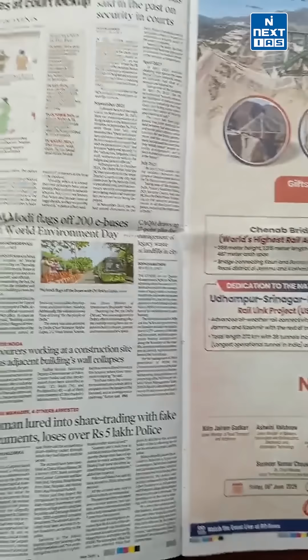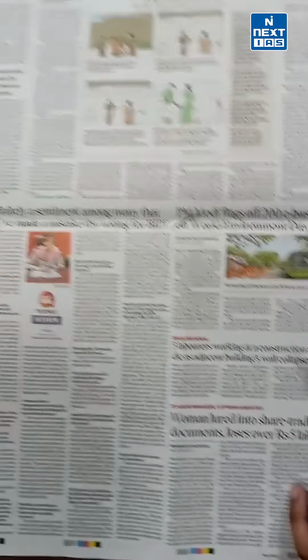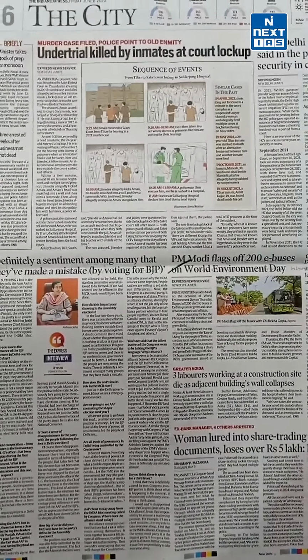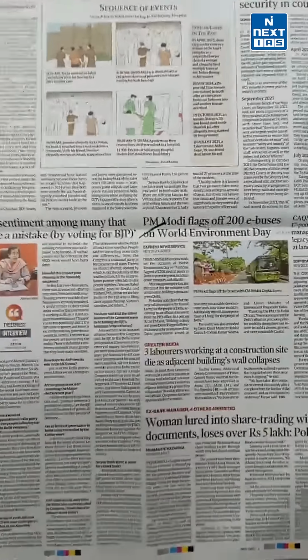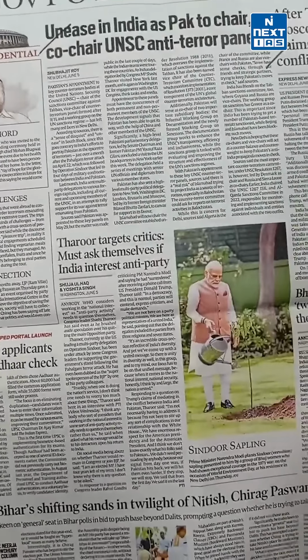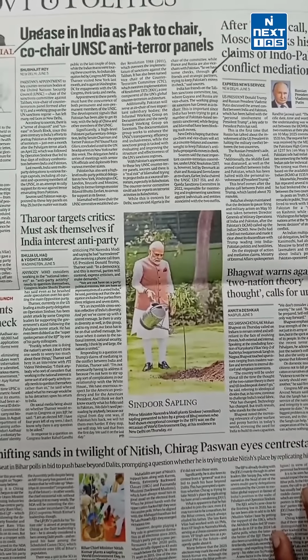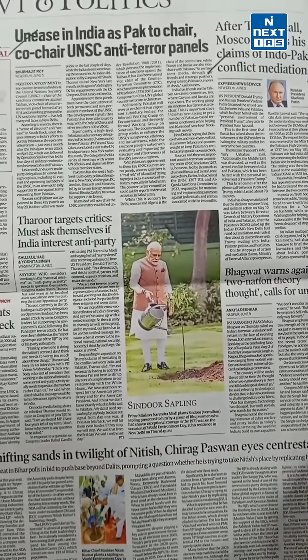Coming directly to the city page, we have PM flagging off 200 e-buses on World Environment Day. Just note down that particular news so that you can use such data in your EV related answers, particularly in GS3. Again, this is something about Indo-Pak conflict mediation and related news.